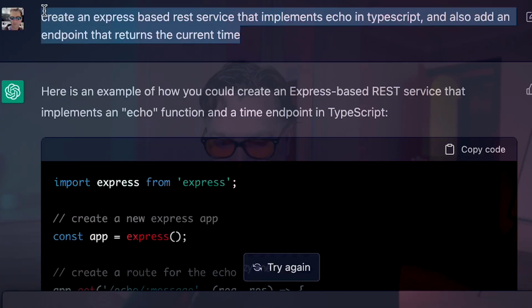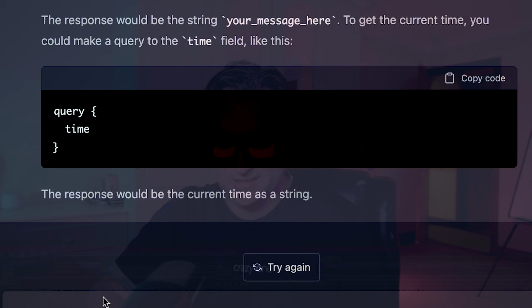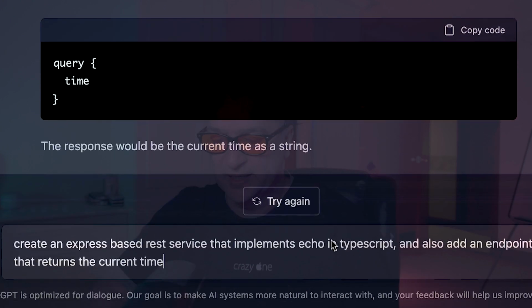But actually, it's not the only thing that you could do. One of the things that we could do is convert this to a completely different language. So let's take the example that I've got. I'm going to retake this prompt that we have, which is create an Express-based API that implements echo.